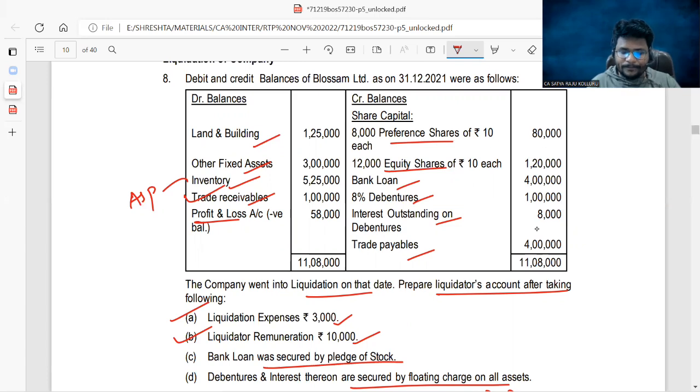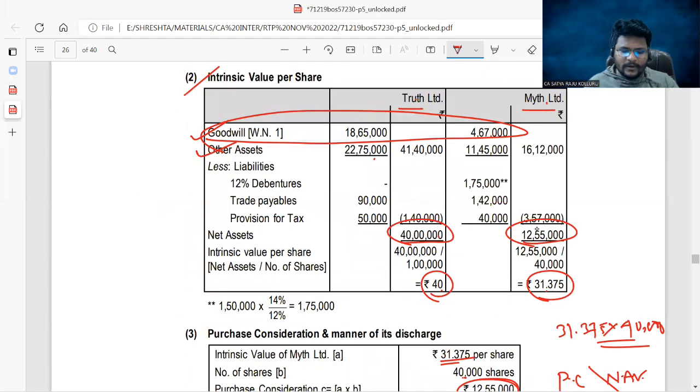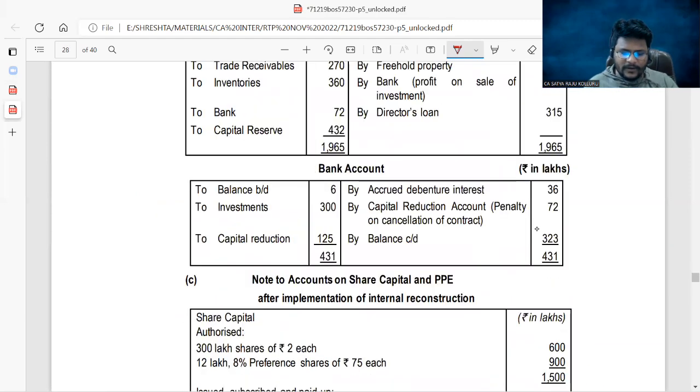After that, guys, there are no preferential creditors. That's why you can go with the secured creditors with floating charge, which is nothing but 8% debentures. And interest also you can work out because it is also a floating charge. Then after that, if the cash balance is available, you can make payment to the trade payables. Then still if cash balance is there, you can go for preference shareholders, finally equity shareholders. Let me cross verify with the answer. So check here for the liquidator's final statement, guys.